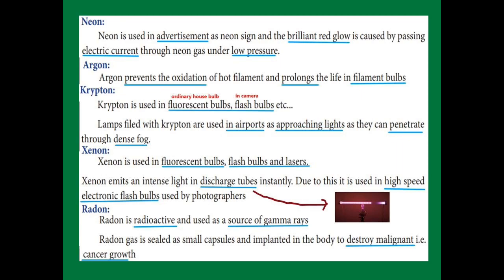Next one, radon. Radon is radioactive and it is a source of gamma rays, and it destroys malignant growth. What does malignant mean? Cancer growth. By using radon gas in a small capsule, when that capsule is implanted in the body, it destroys the cancer growth.